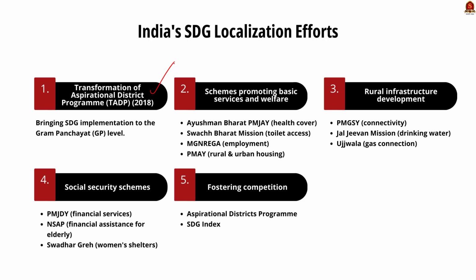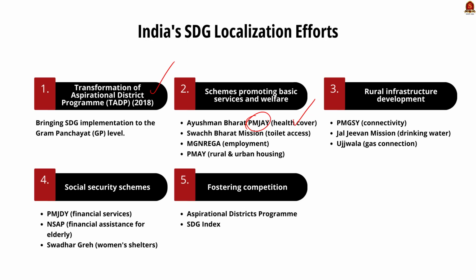Through this scheme, SDG implementation has been taken from the district to the Gram Panchayat level. Secondly, the government has taken various steps to provide access to basic services and promote the welfare of people. Keeping in mind the SDG goals, various schemes like Ayushman Bharat Pradhan Mantri Jan Arogya Yojana, in short AB PMJAY, was initiated to provide health cover.